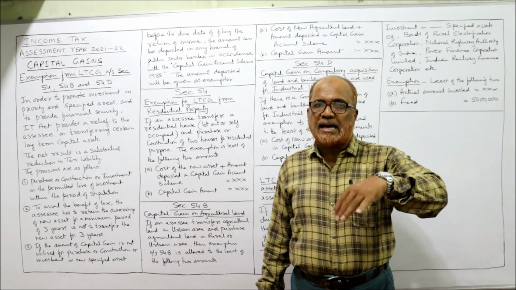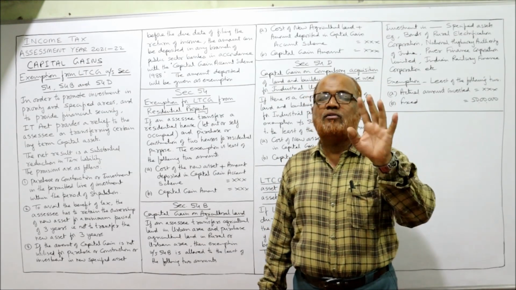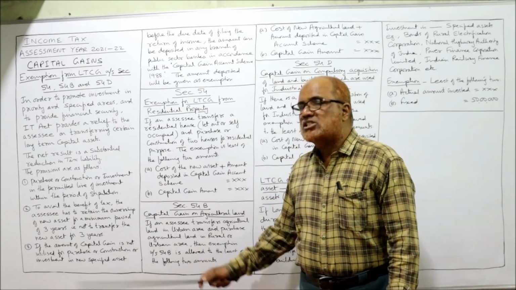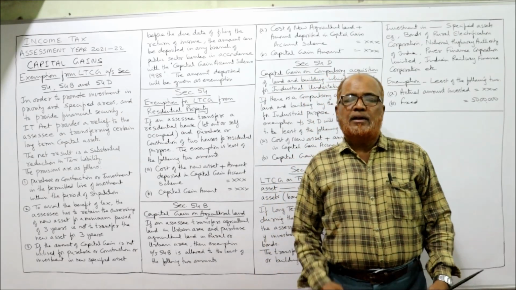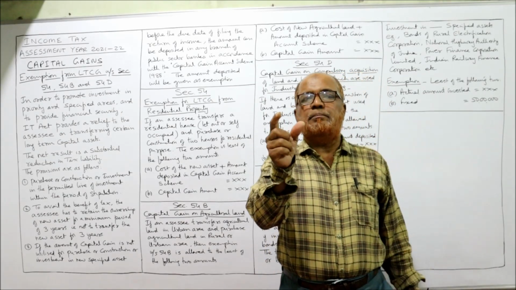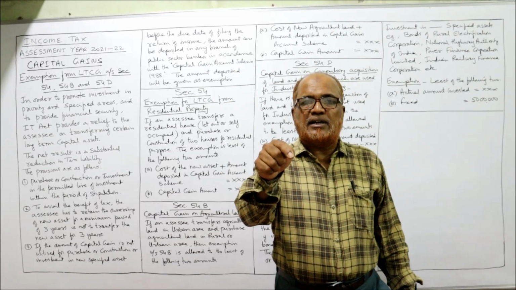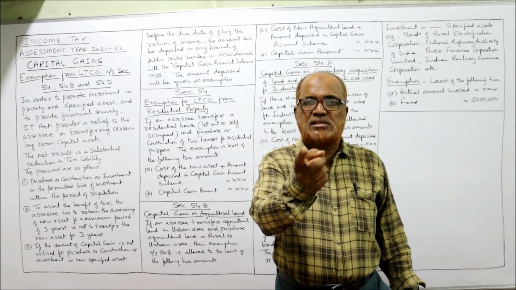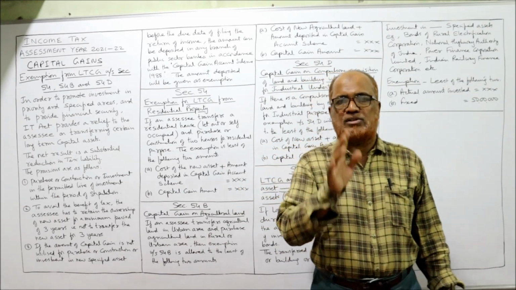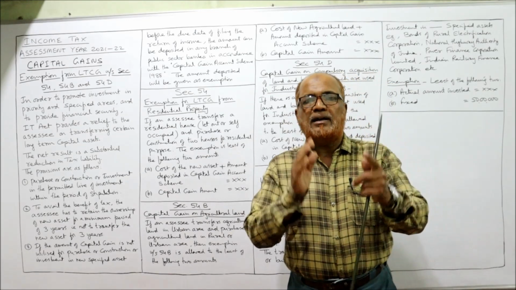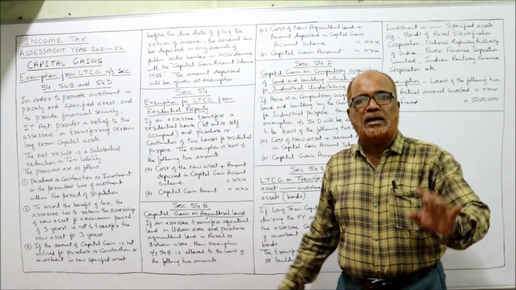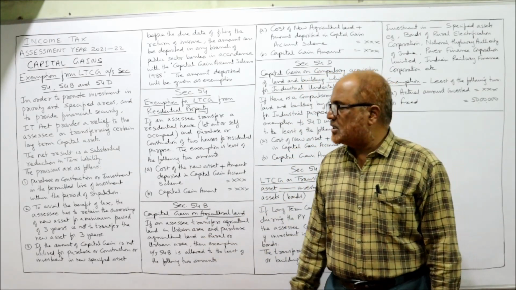Wherever the Income Tax Act says, there only you have to make the investment, and within the stipulated period of time. The Income Tax Act has given that time period. Within that stipulated time period, he has to purchase, he has to construct, or he has to invest. And in the given permitted line of investment, there only he has to make the investment.